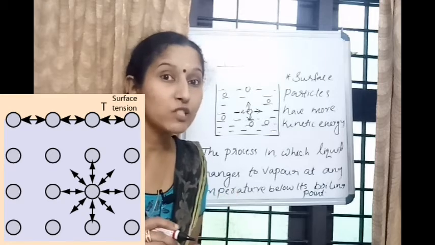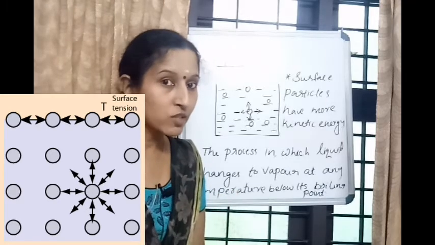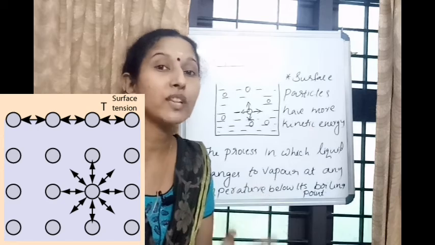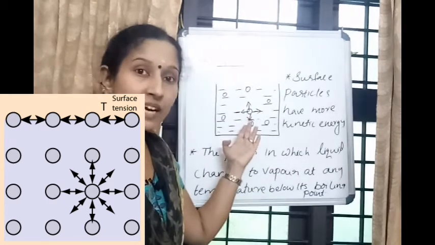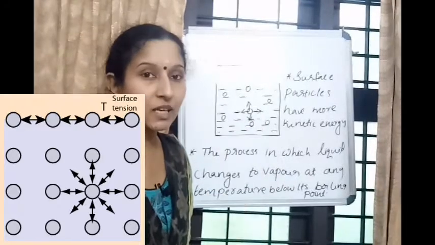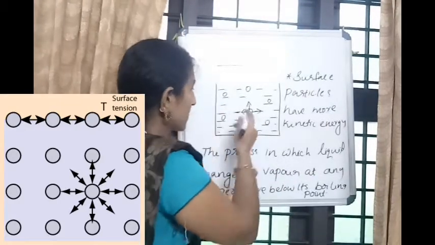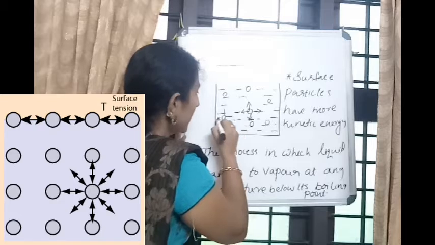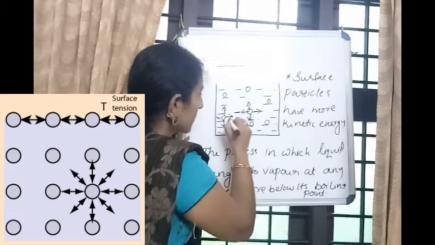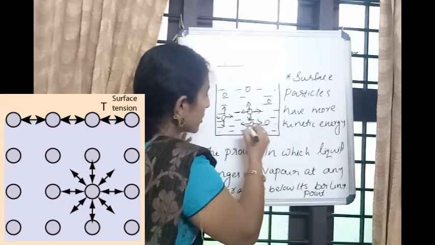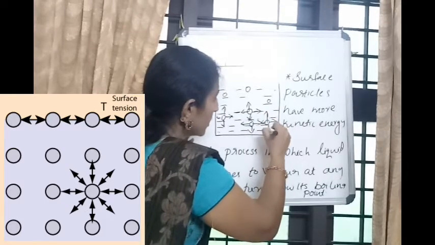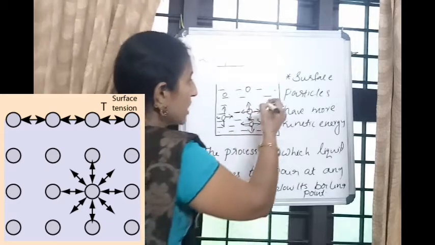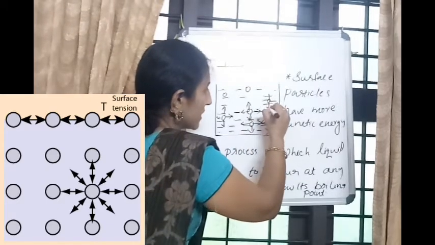What is intermolecular force of attraction? It is the attraction between the particles. Likewise, the particles inside the water are attracted by other particles from the four sides. See, like this, here also you can see attraction from the four sides.